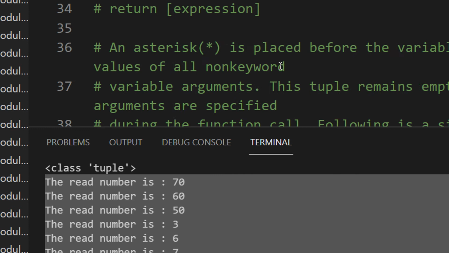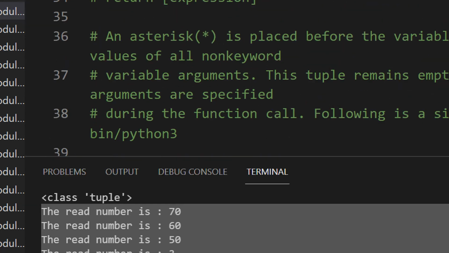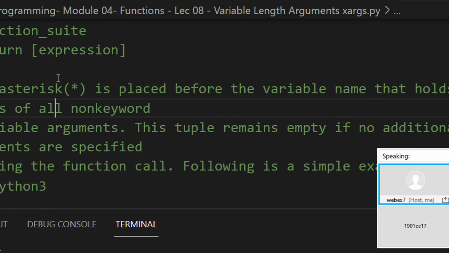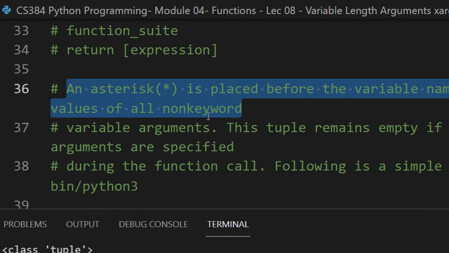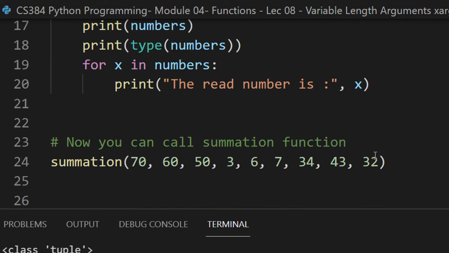Fine. This works very well. Again, we have a variable length argument. This is basically known as a variable length argument, and you can see the help text I have commented out here. An asterisk is placed before the variable name that holds the values of all non-keyword arguments. Now, non-keyword because of course you cannot keep a keyword as a function parameter. Fine. So this is how you pass a variable length argument.